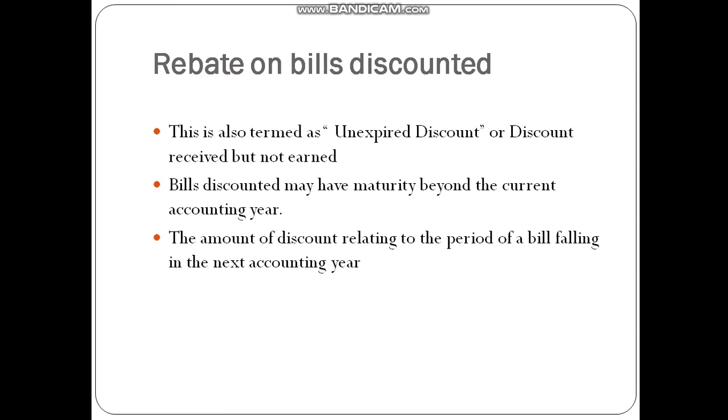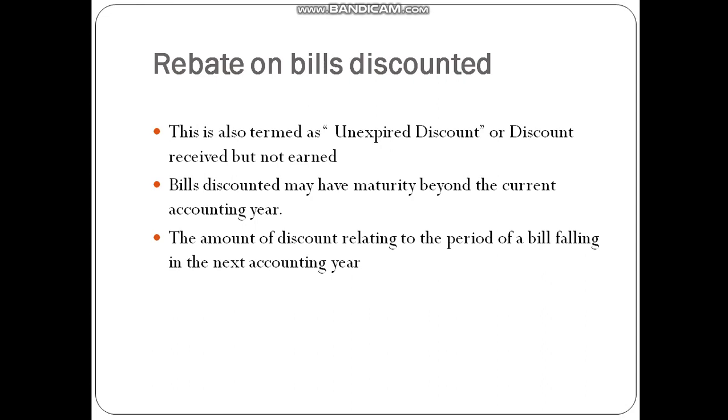The important special treatment item over here is rebate on bills discounted. This is also termed as unexpired discount or discount received but not earned. Bills discounted may have maturity beyond the current accounting year, so the amount of discount relating to the period of a bill falling in the next accounting year.